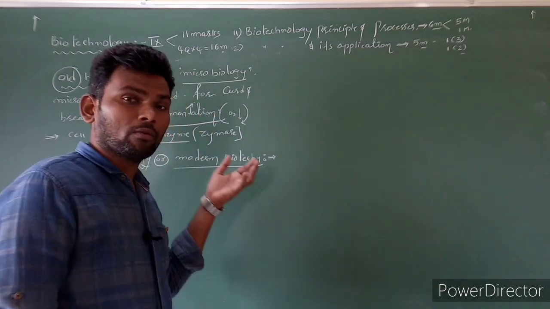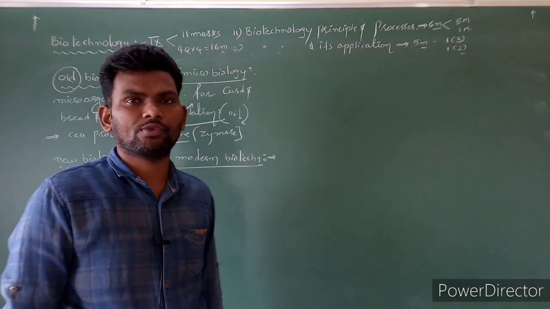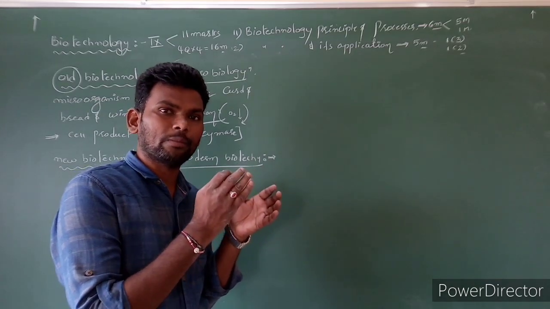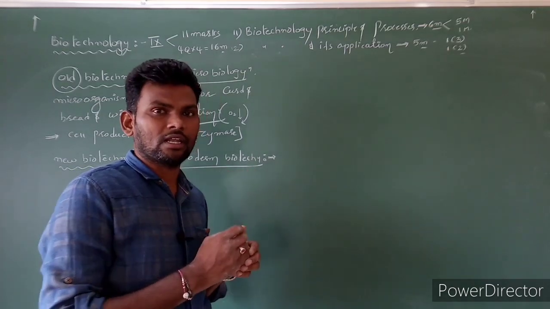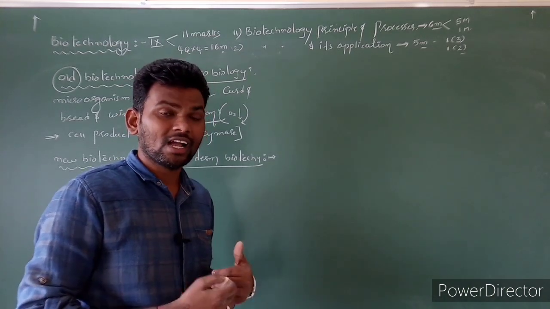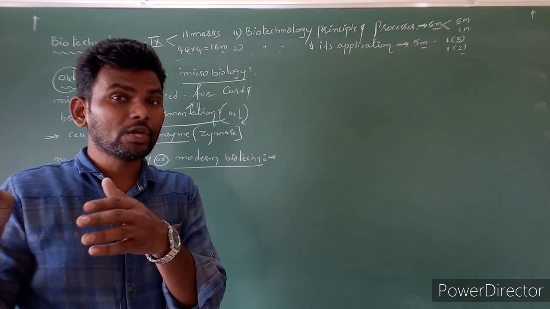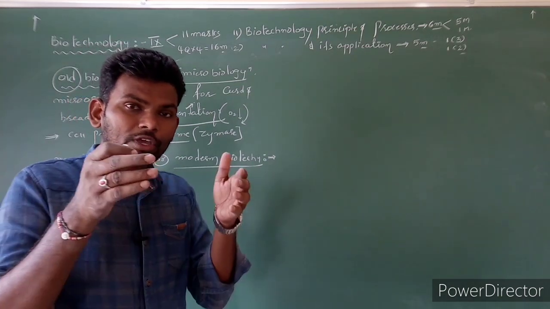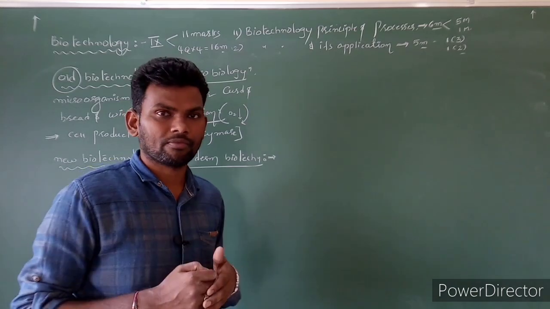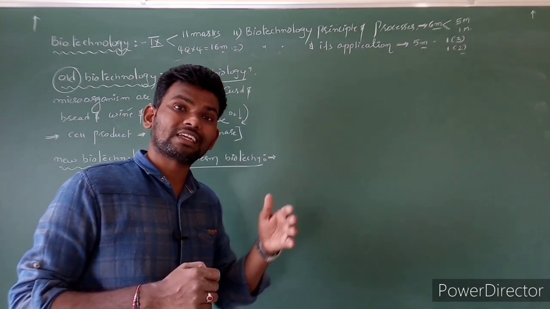Here we are using Boyer as well as Cohen's knowledge. Desired genes, wanted genes, are separated from one cell. Like from human, insulin genes are separated and transferred into E. coli bacteria.